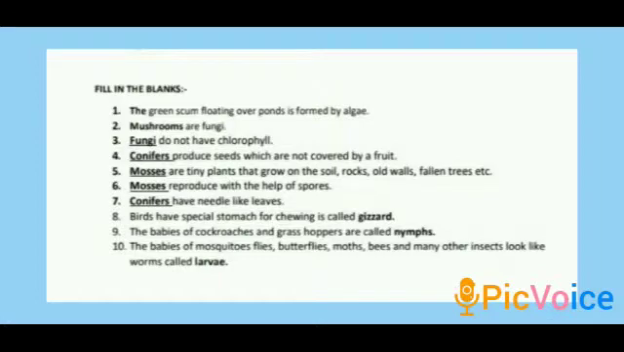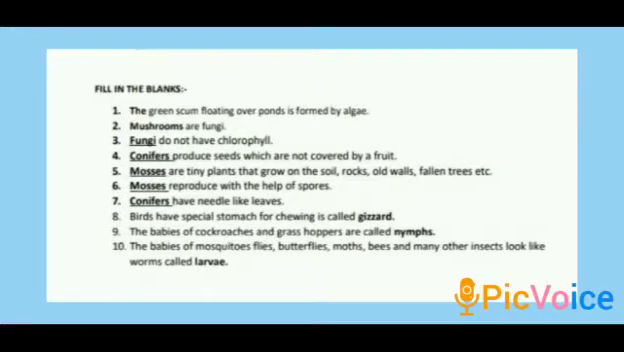First one, the green scum floating over ponds is found by dash. Okay, the green scum floating over ponds is found by algae. Algae lives in water. Second one, dash are fungi. Mushrooms are fungi. Okay, this is the one type of fungi we eat. Then third one, dash do not have chlorophyll. Which non-flowering plant do not have chlorophyll, children? Yes, fungi do not have chlorophyll.